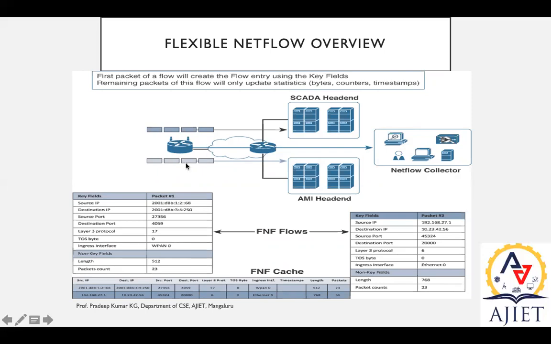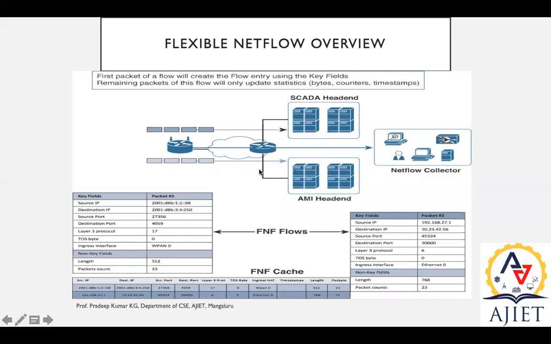Say, for example, when the first packet of a flow is generated over here, that particular packet has to be sent via this particular path. So that is the FNF router. This FNF router will have this much information, the FNF cache information. Then towards the NetFlow collector, it will be captured.